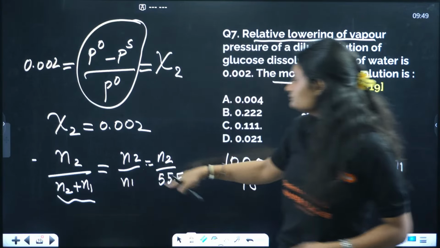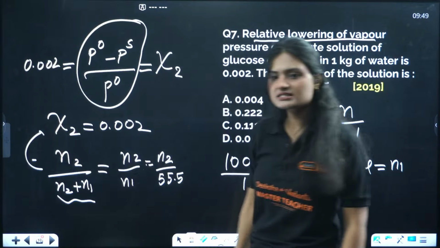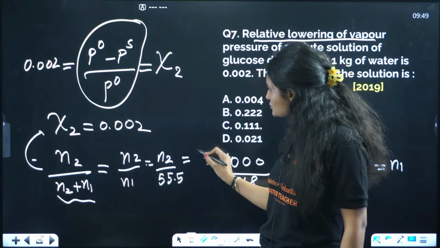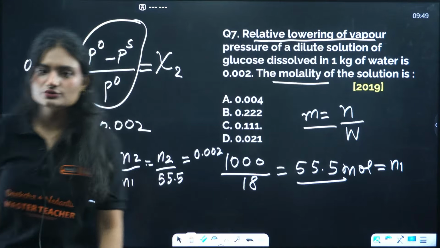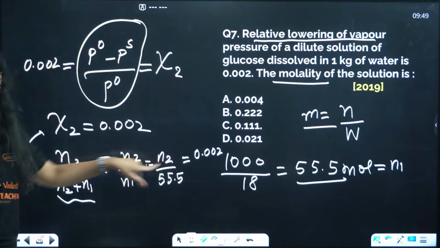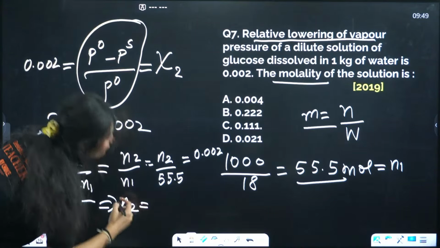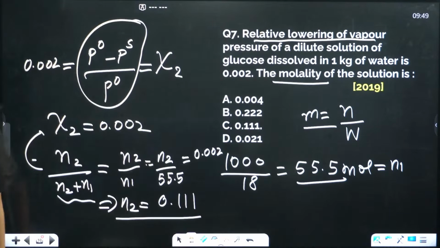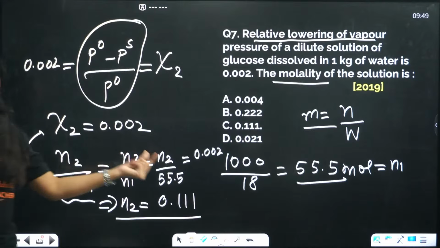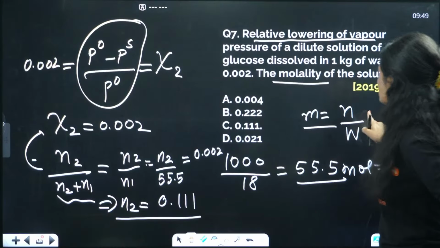Clear? Now we know this thing is equal to 0.002. Once you determine the number of moles of glucose, the number of moles of glucose will come out to be 0.111. Now if you want to determine the molality, you just substitute it here.